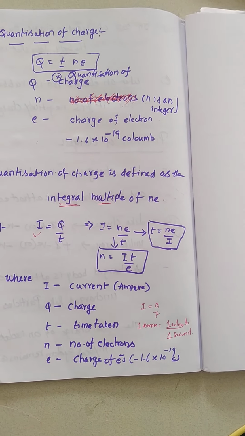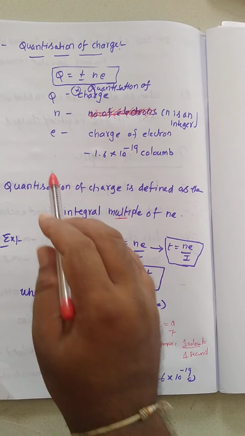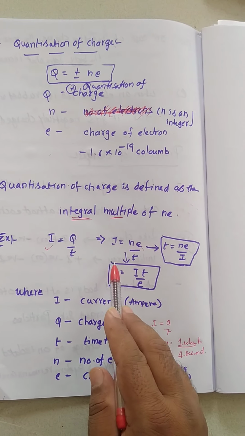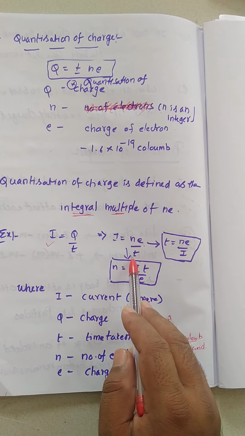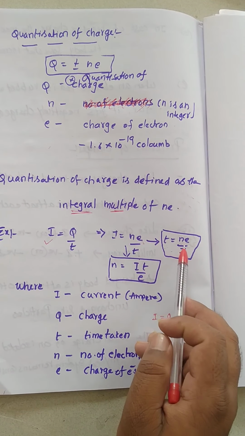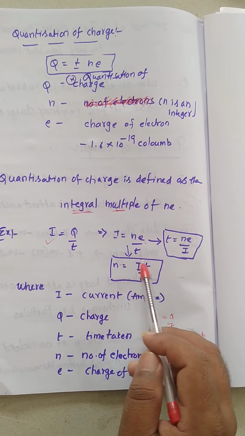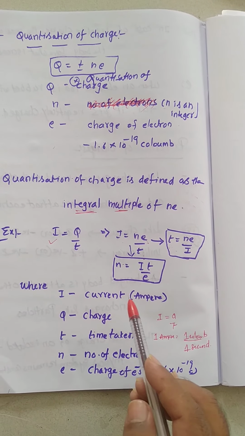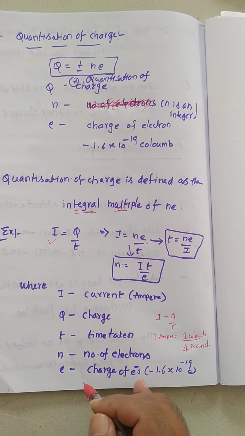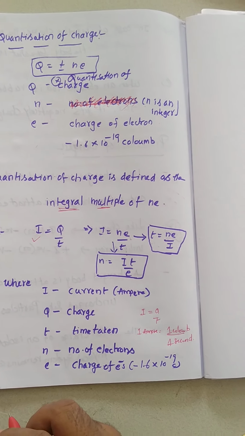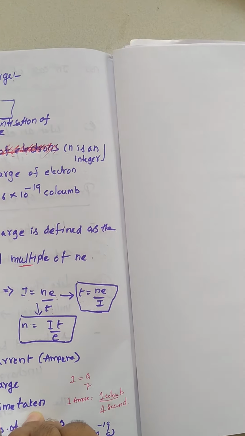So I equals Q by t, but whenever the problem is given in the form of number of electrons, we can choose Q equals Ne. Then I equals Ne by t. If you want to find t, then t goes to this side and I comes to the other side, so t equals Ne by I. And if you want to find N, then N equals I into t by e. Here I is the current in amperes, Q is the charge, t is the time taken, N is the number of electrons, and e is the charge of an electron. Now I will do some problems related to this.